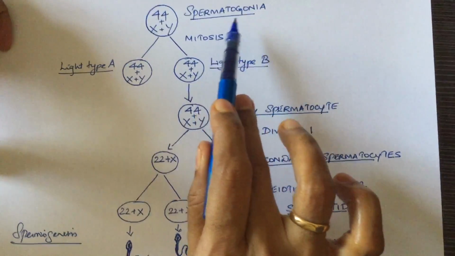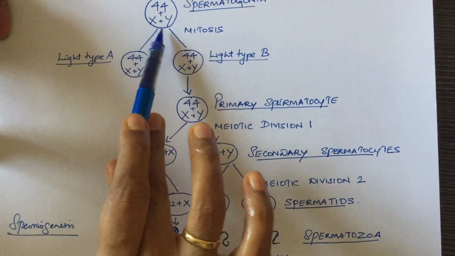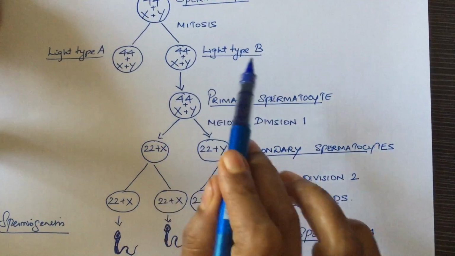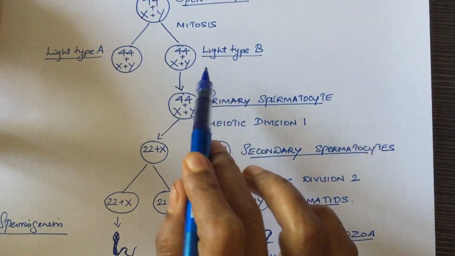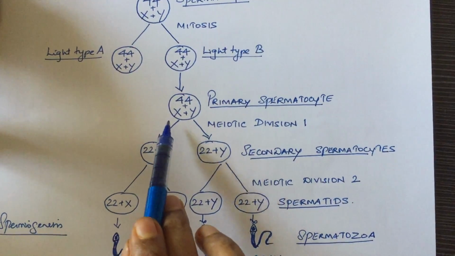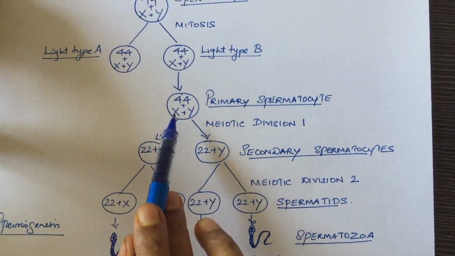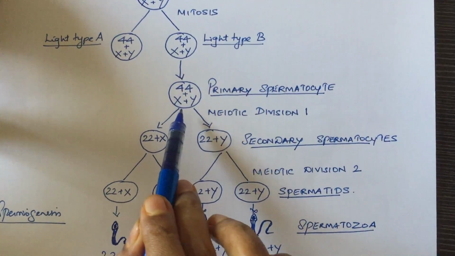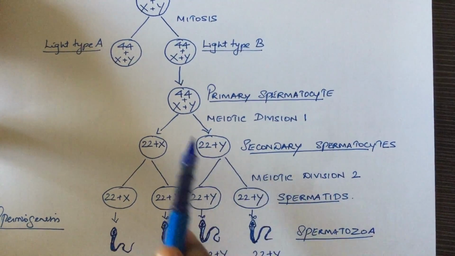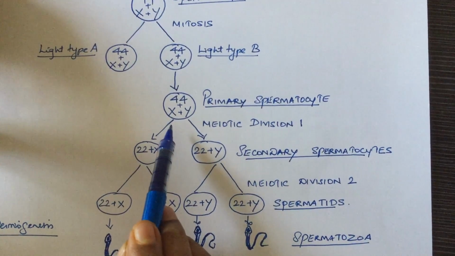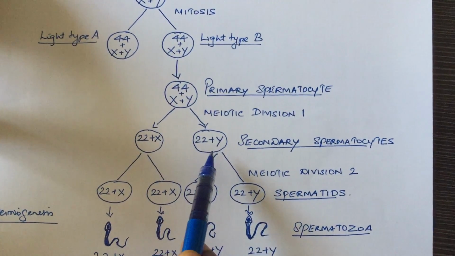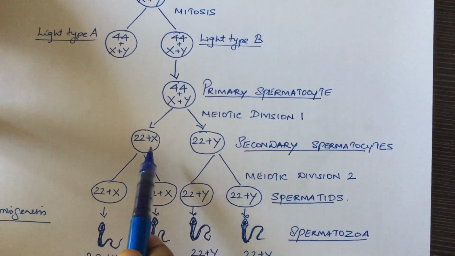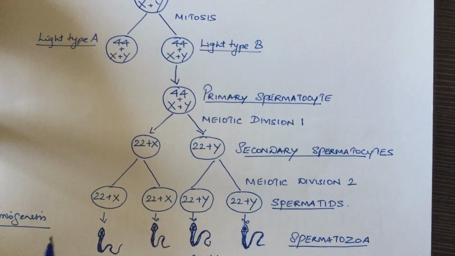From the spermatogonial stem cells, which are diploid in chromosomal number, through mitotic divisions, type A and type B spermatogonial cells are formed. From type B spermatogonial cells, the primary spermatocytes are formed through mitotic division, so they also have the diploid number of chromosomes. From the primary spermatocyte, we get the secondary spermatocyte through meiotic division. One primary spermatocyte will divide into two secondary spermatocytes, but the chromosome number is reduced to half. So you'll have 22 autosomes and 1 sex chromosome in each of the secondary spermatocytes.